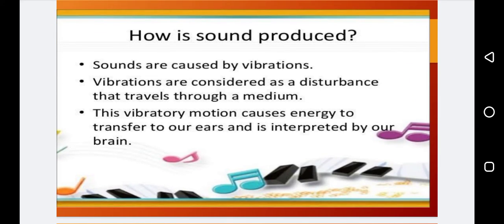How is sound produced? Sound is caused by vibrations. Vibration is a disturbance that travels through a medium. This vibratory motion causes energy to transfer to our ears, where it is interpreted by our brain, right? The vibratory motion produced by the vibrations or the waves is transferred to our ears, and the brain gets the message, and through this we are able to hear the sound.